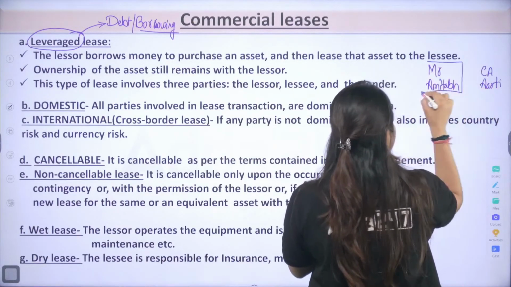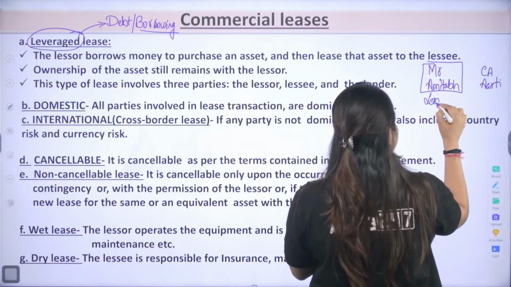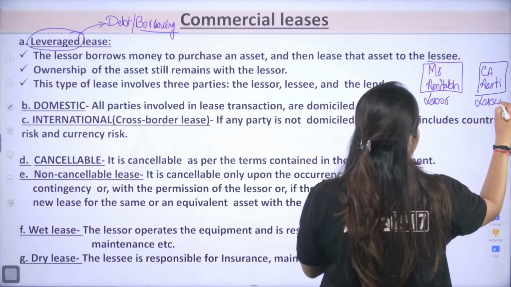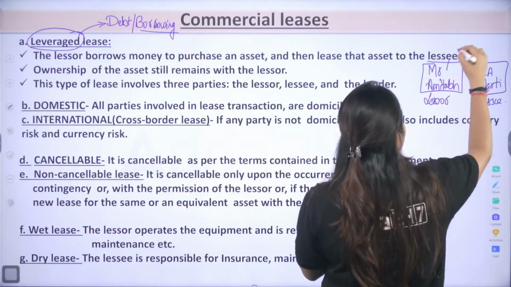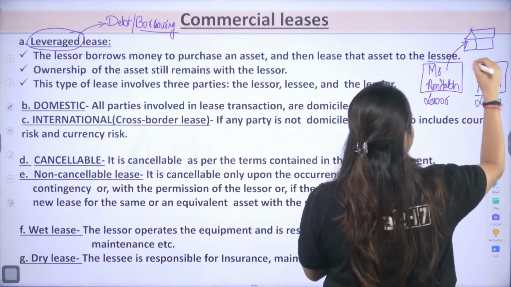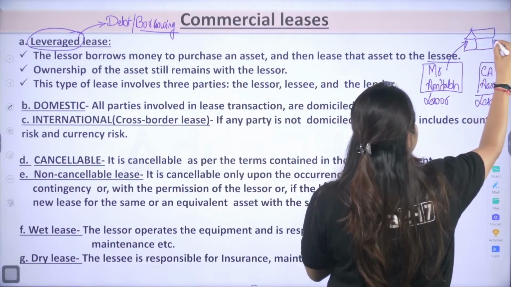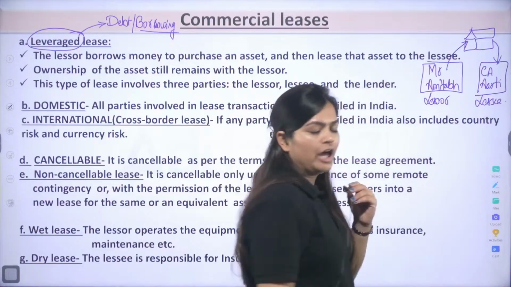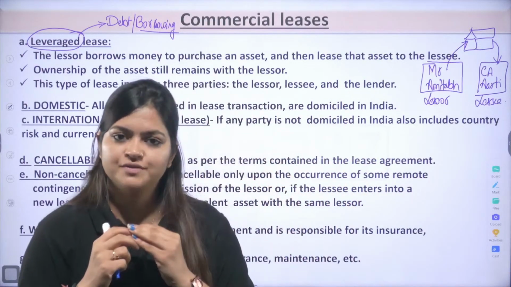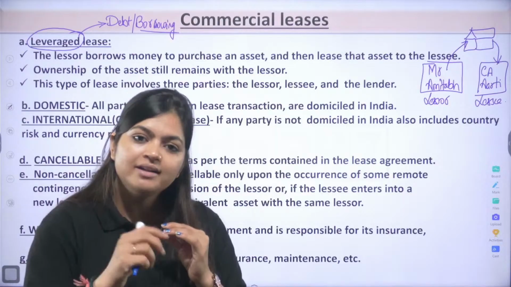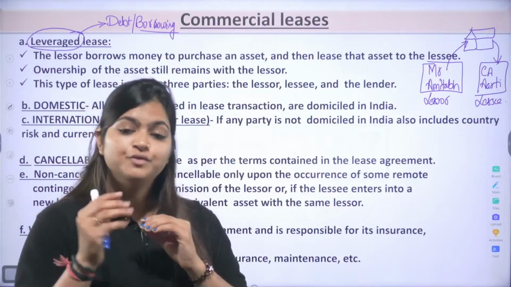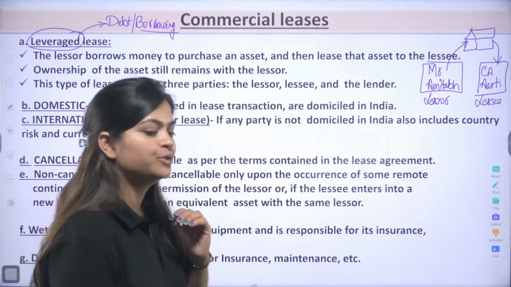Mr. Amitabh is your lessor. CA Aarti is your lessee. Correct? Mr. Amitabh owns one house, and he is giving me the right to use this house. This is the normal lease scenario we have seen. But under a leveraged lease, there is one more extra thing which you are going to see.